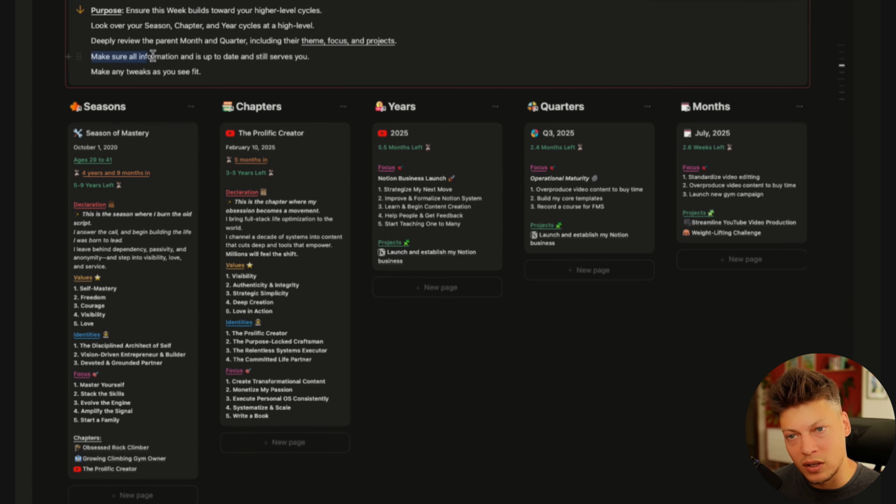So you can see the note here. You want to make sure that all the information is up to date and it still serves your current goals. And if something is not up to date, you can make any tweaks that you want. So for example, 2 weeks into the month, I can see maybe something has changed dramatically, that the monthly focus is no longer relevant. Maybe I need to add something else or replace something.